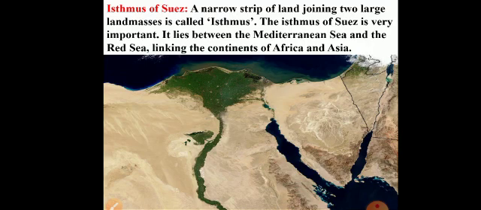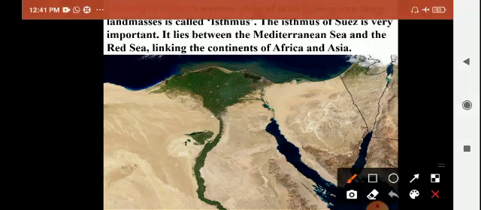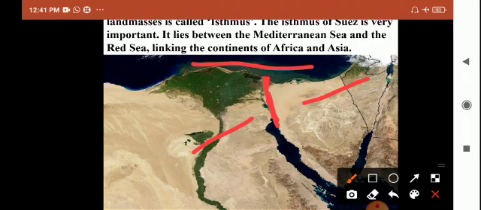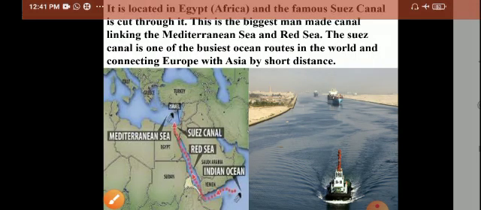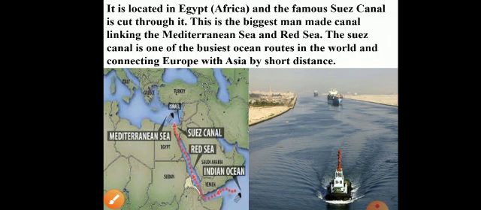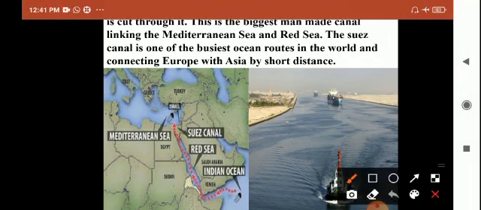This isthmus joins Asia and Africa. This isthmus lies between the Mediterranean Sea and the Red Sea. This joins two big landmasses, Asia and Africa. This isthmus is located between the Mediterranean Sea in the north and the Red Sea in the south. So this is linking the continents Africa and Asia. It is located in Egypt.